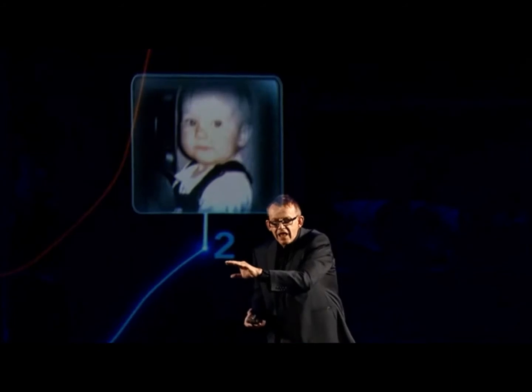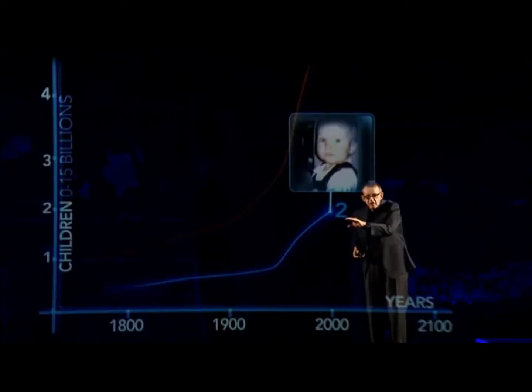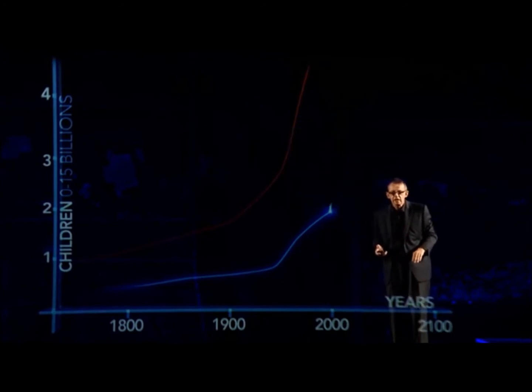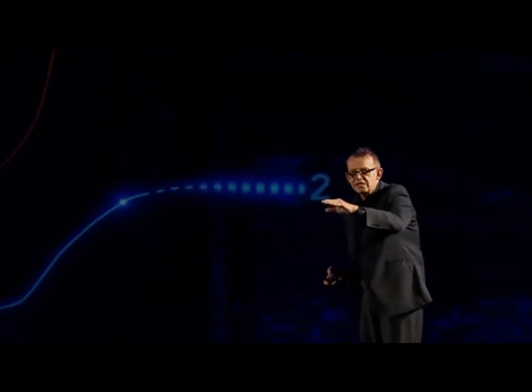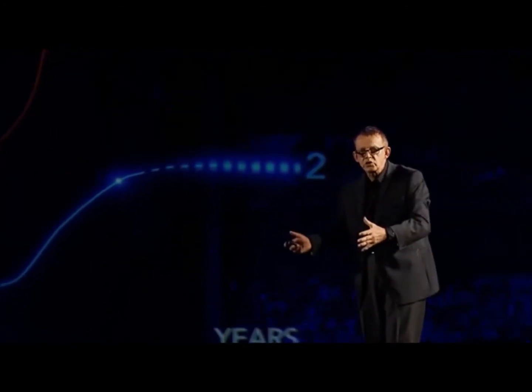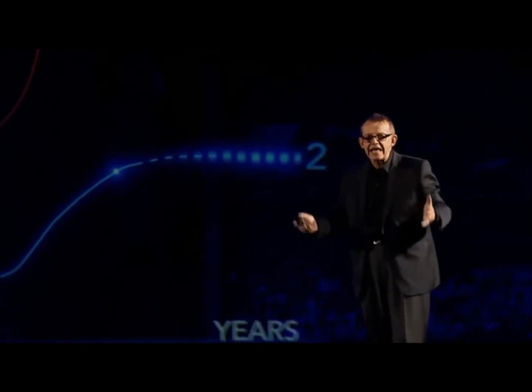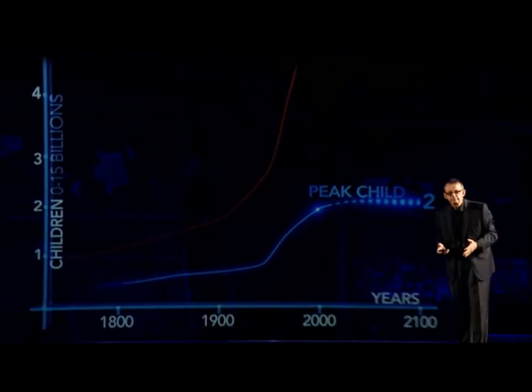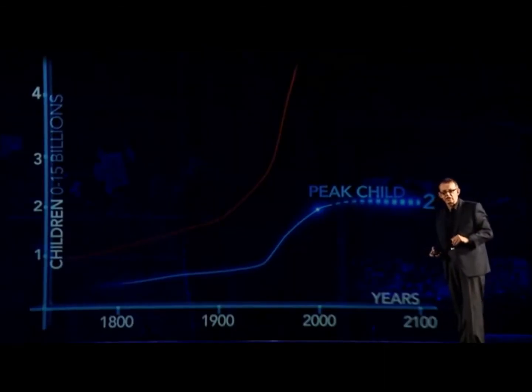She was born at a very special time for children in the world, you know. Because the specialists, the demographers, estimate that from this year, the number of children in the world will continue like this. It will not increase any longer. By the end of the century, we will still have 2 billion children in the world. When Doris was born is when the world entered into the age of peak child. The number of children are not increasing.